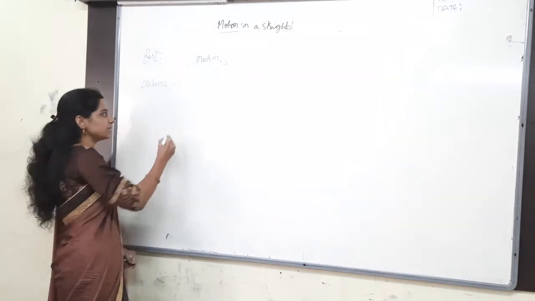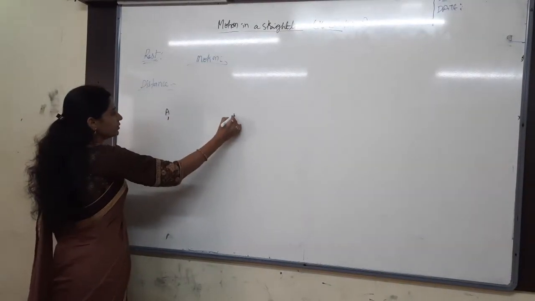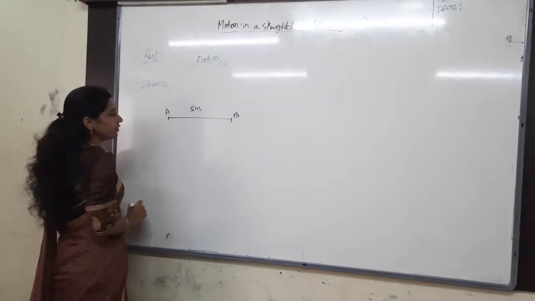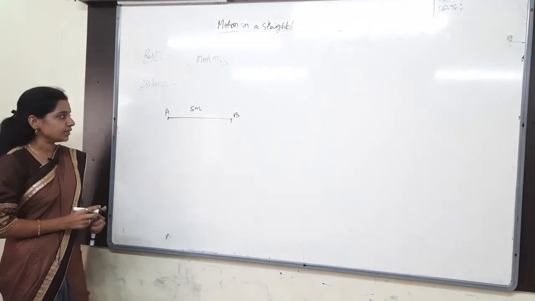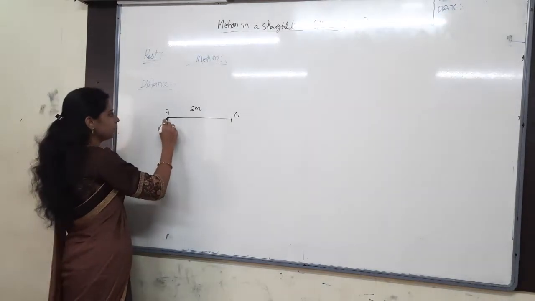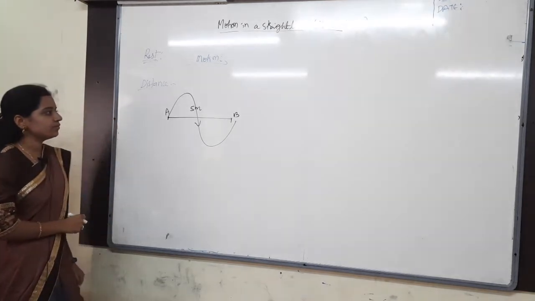For example, a body is moving from this point A to B like this. And let me take this as 5 meters in length. That's it, 5 meters only. Just meters is the unit of distance we'll take here. The actual path length of the body. For example, if I say a body is moving from here to here like this, in this manner, then which is the distance here?